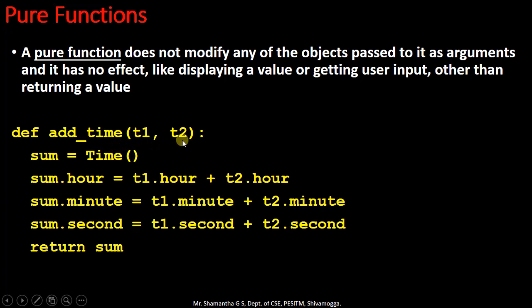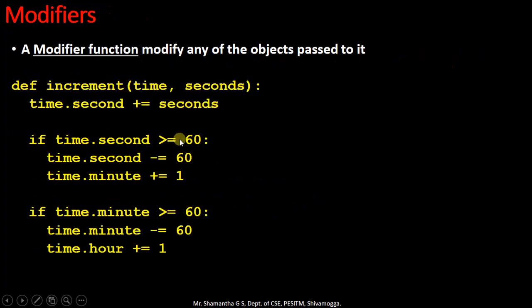T1 and T2 are nowhere modified inside the function. Here a new object is being declared, sum. Sum is being assigned with the attributes of T1 and T2, but T1 and T2 are not modified. Let us come back to the modifier. In a modifier, the object passed to the function will be modified.